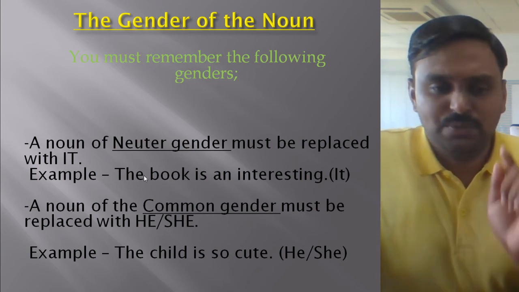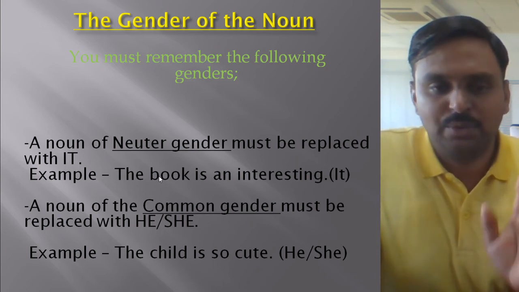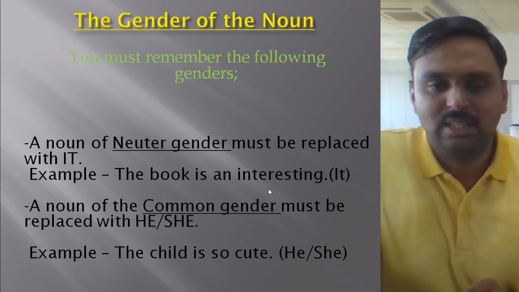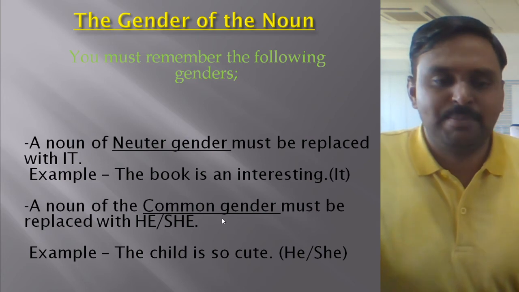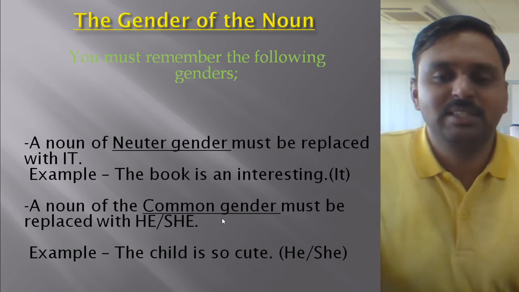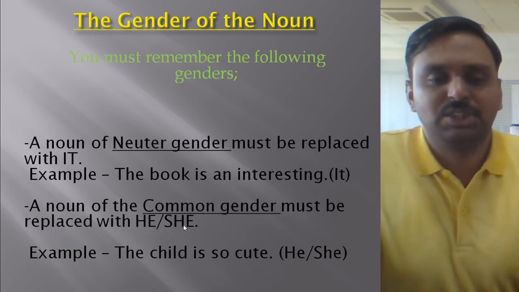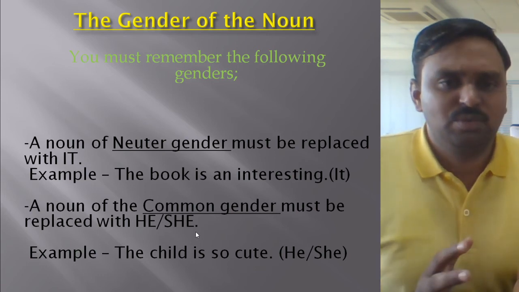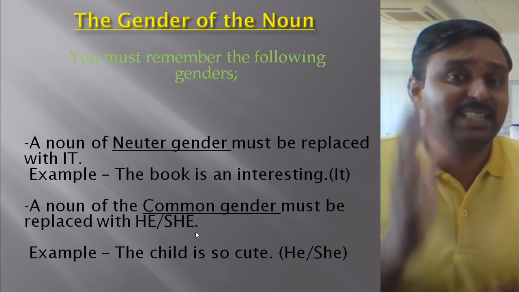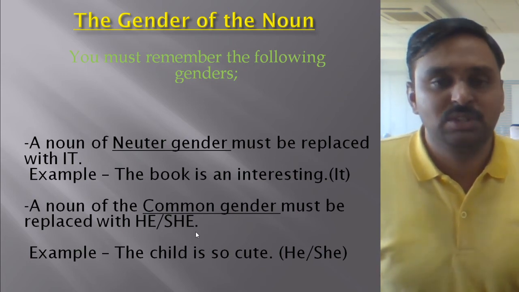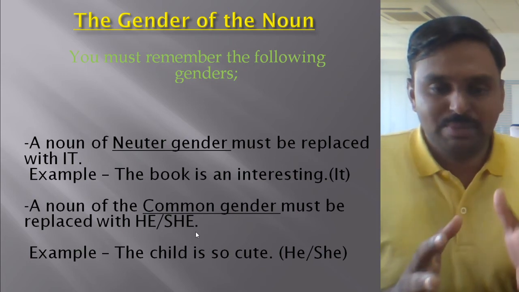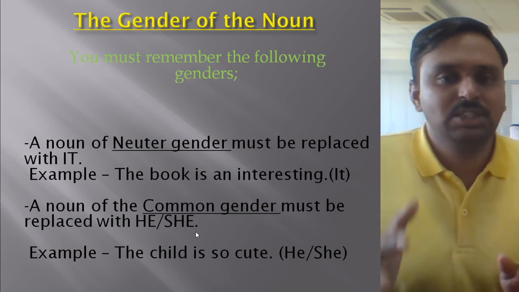So if the word given is the book, I have to use neuter gender there, and the pronoun is it. When we go to the next example, a noun of the common gender must be replaced with he or she. Common gender means when you do not know the gender, whether it is male or female, you have to use the common gender, that is he or she.